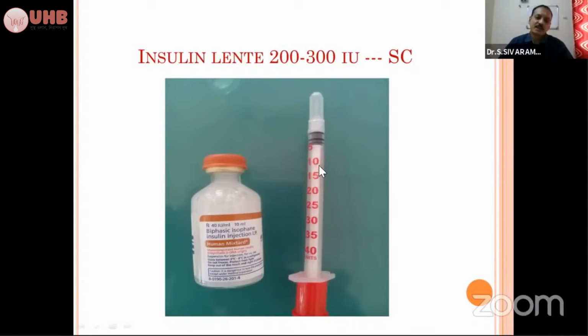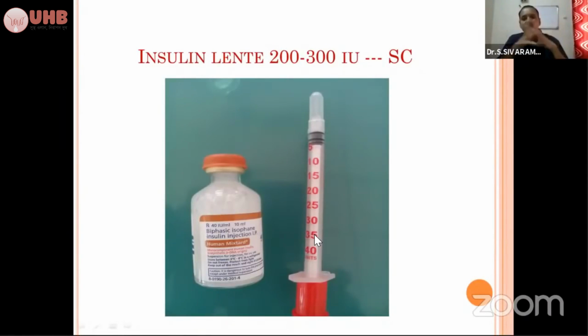In dogs, we calculate 0.5 units per kg body weight, so for a 10 kg body weight, 10 into 0.5, that is 5 units. Up to 5 units they will take and give subcutaneous in dogs. For that only the insulin syringe is needed. For our large animal practice, you can take it directly with a routine syringe, like a 5 ml syringe, and give 200 to 300 units.